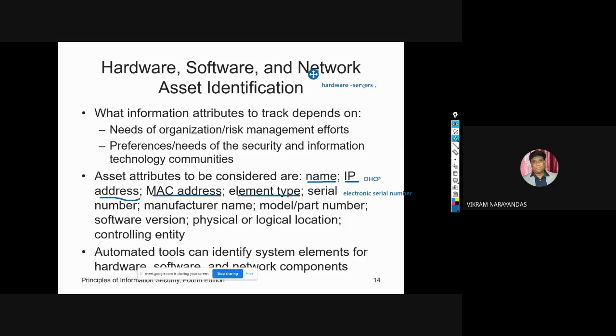Any examples? Anyone? Desktops, networking devices, any test equipment. If you come to software, the list of possible element types is generally software. Anyone? Operating system. Yes. Any custom applications, you can take as an example.